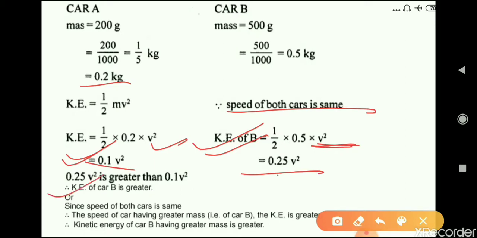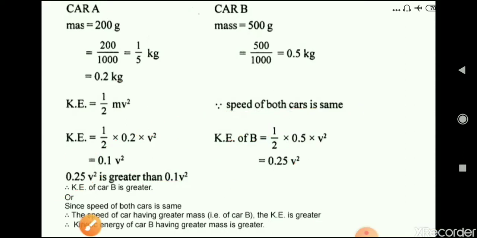Therefore car B has greater kinetic energy than car A. Since the speed of both the cars is the same, the car having greater mass has greater kinetic energy. Kinetic energy of car B, having greater mass, is greater.